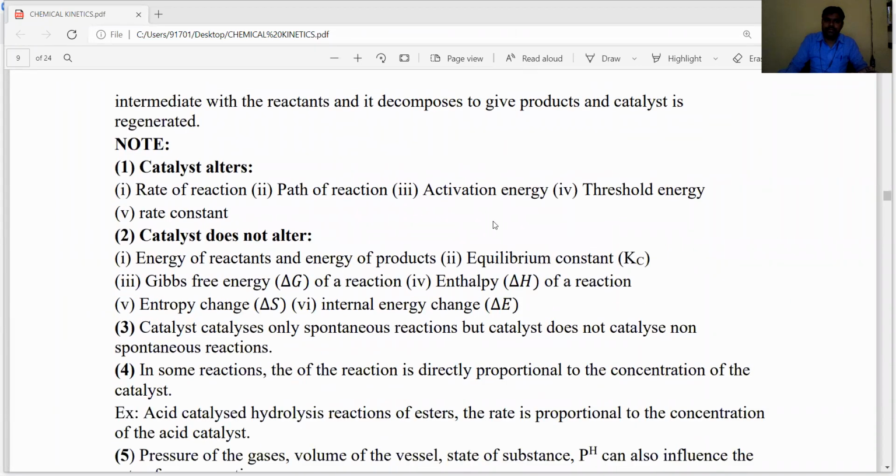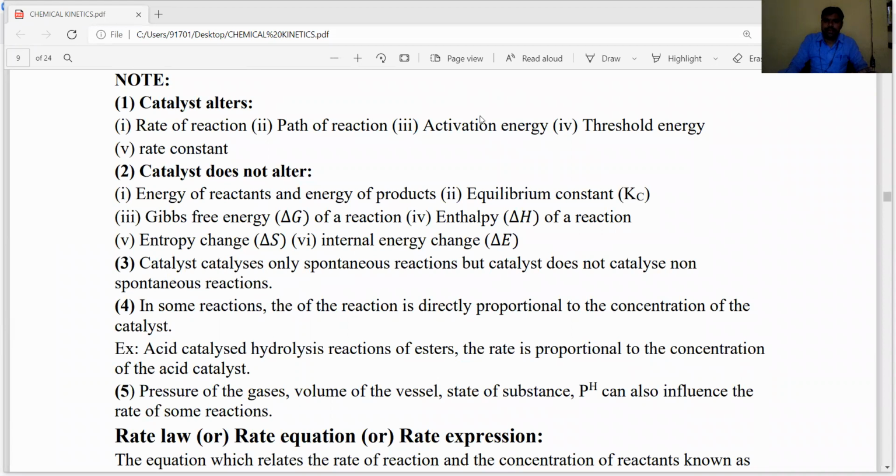Now let's see, dear students, some very, very important points. These are important points for NEET and JEE as well as CET exams.